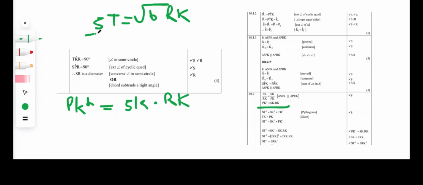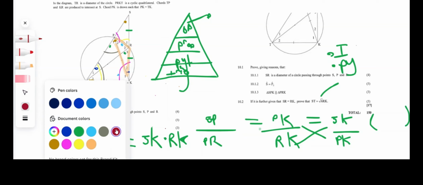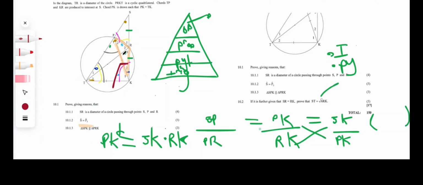Okay, so ST, let's look at where ST is on our diagram. ST is this really long line. And also, guys, this is so important to remember. Hopefully you guys do remember that STK is a 90-degree triangle.